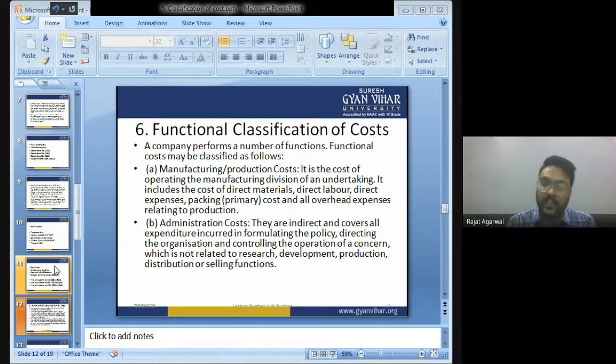In the office, we do the policy making work, that the design of this iPhone will be like this. We will give one button here, that is touch screen. All these policies and designs are made by high level authorities. They sit in the office. So whatever expenses are incurred in the office is known as administrative expense. Whatever expense is incurred in the factory is known as production expense.